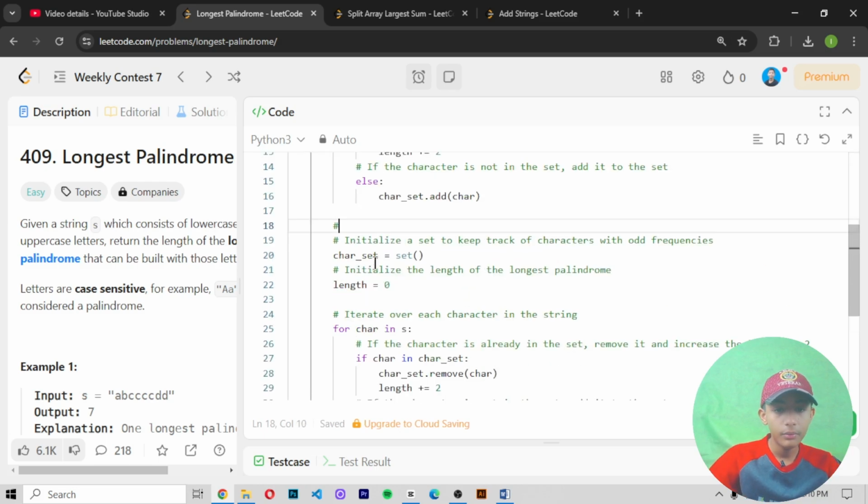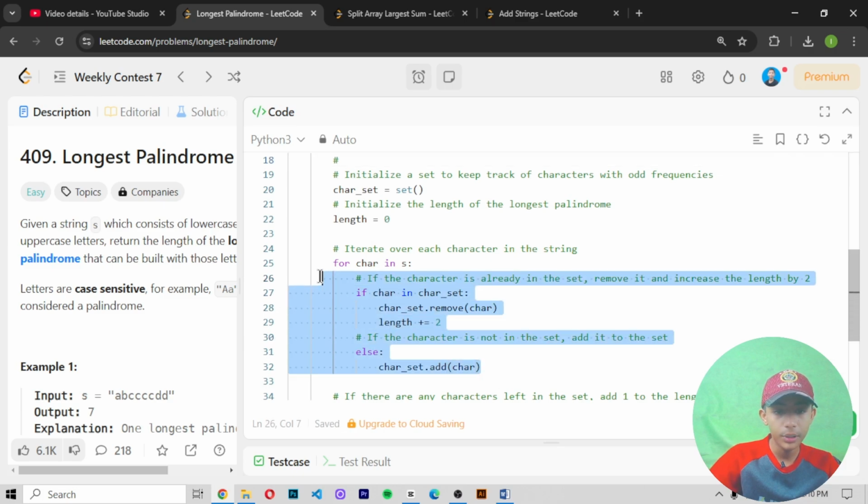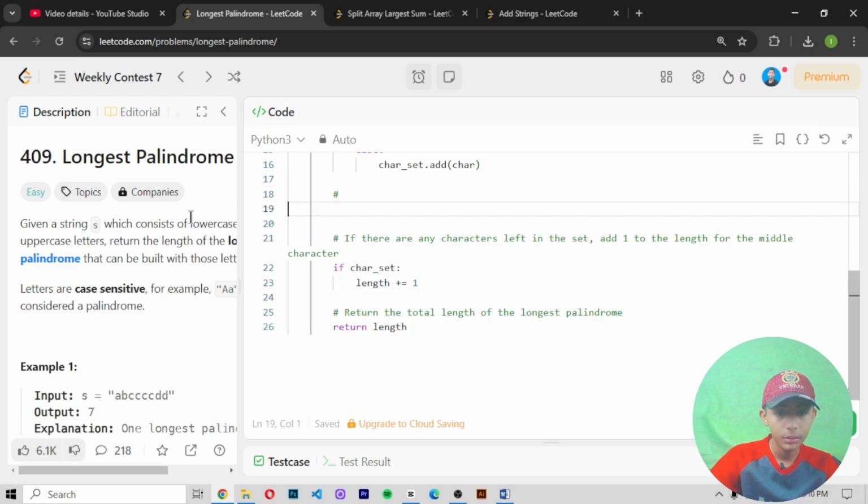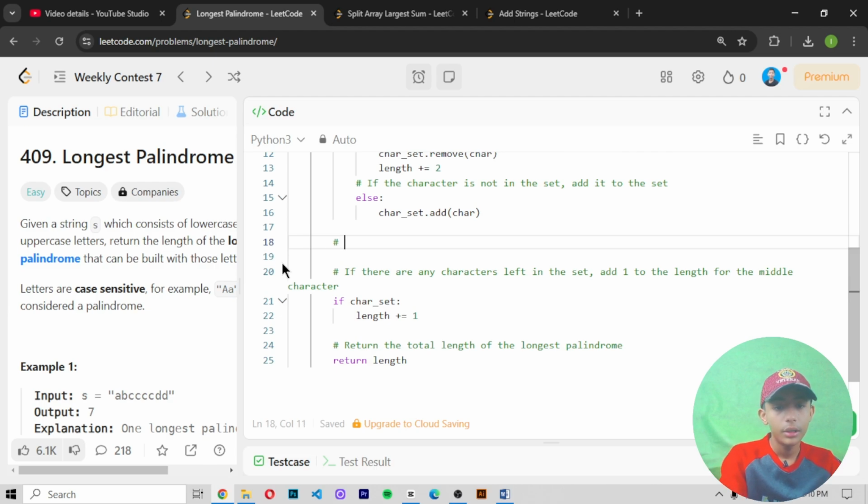Now here we want to do this, so let me remove all these things. Now here, if there are any characters left in the set, add 1 to the length for the middle character.